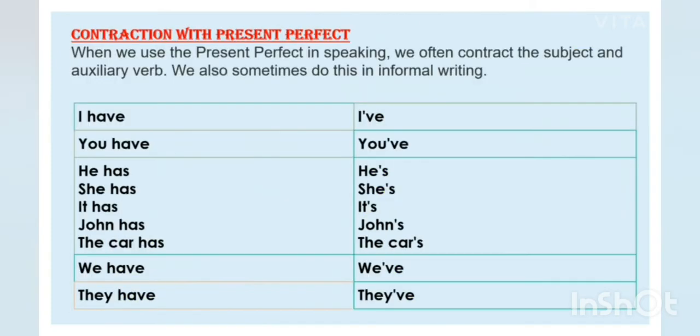Fine. Now students, here comes the contraction with the present perfect tense. Means if a verb is given to you, how do we contract that? Like I have, you can write I've like this. Fine. You have, he has, she has, it has, John has, the car has, we have, they have. So these are the contractions with present perfect tense. Clear? So you need to know about these contractions also.